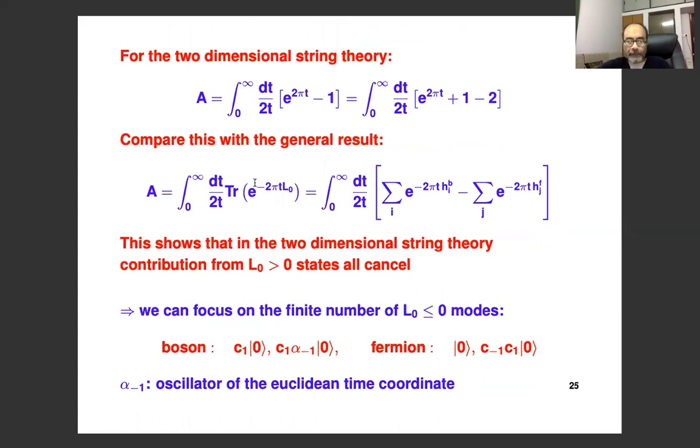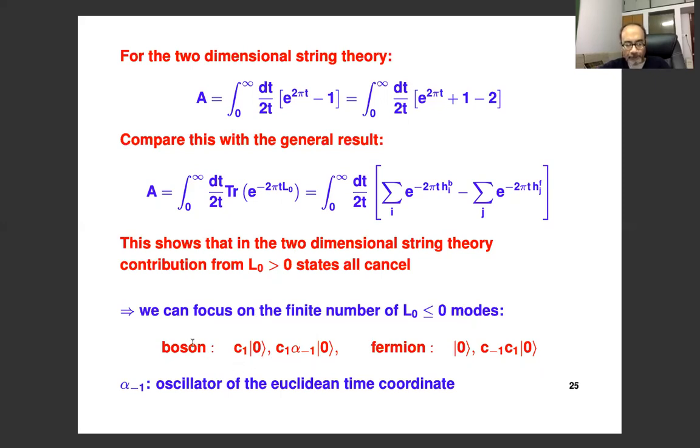Now, if you compare it to the general result, we see that because the exponent doesn't contain any negative parts of e to the 2 pi t, the contribution from all the L0 positive states cancels already. So you don't have to do anything about the L0 positive states, and we can just focus on the finite number of L0 less than or equal to 0 modes.